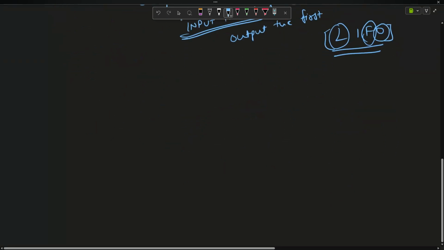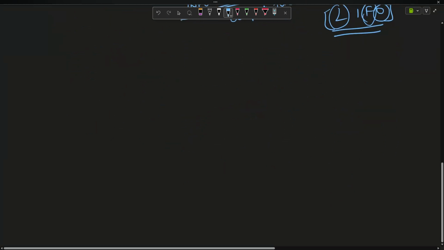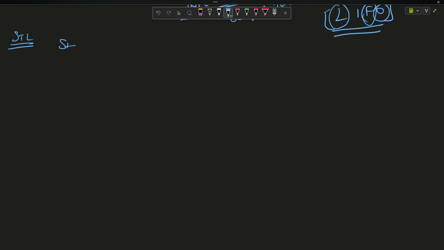Now, how to implement stacks? So C++ has a standard library which we all know about, which is known as STL, right? It contains a stack data structure.